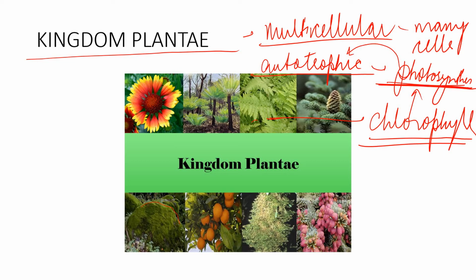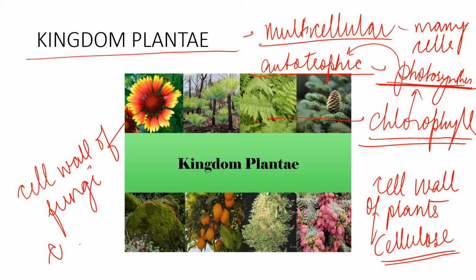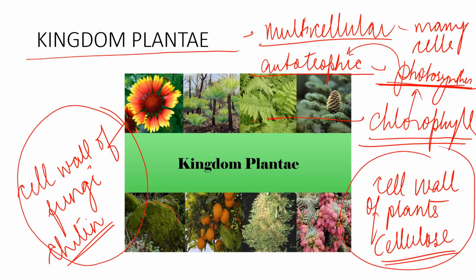And thus they get their own nutrition and food. All right, they have a cell wall made up of cellulose. So the cell wall of plants is called cellulose. We had studied about the cell wall of fungi, and that is chitin. Remember this, don't mix up this one, because chitin also starts with a C and cellulose also starts with a C. In the exam you may get confused, and some of you may write the cell wall of plants as chitin. That will be entirely wrong, so please focus on this. I have highlighted it once again.